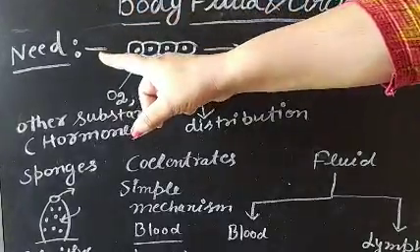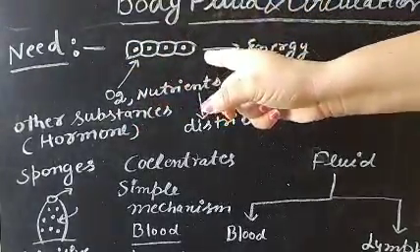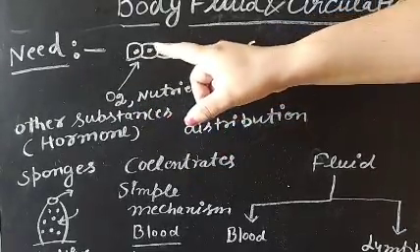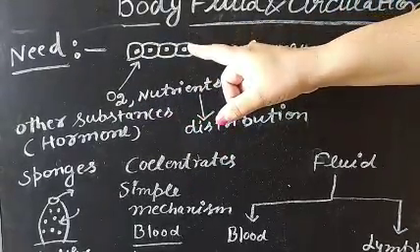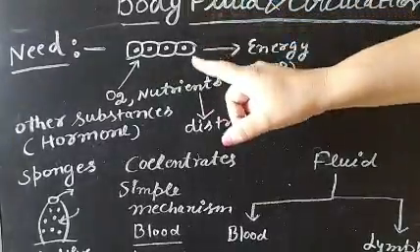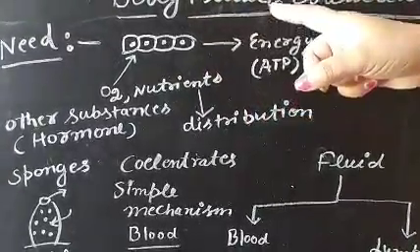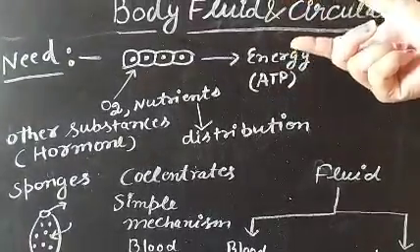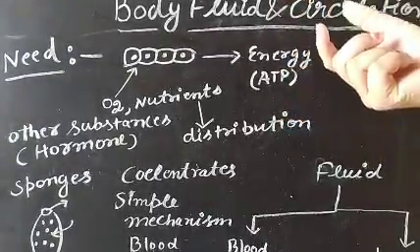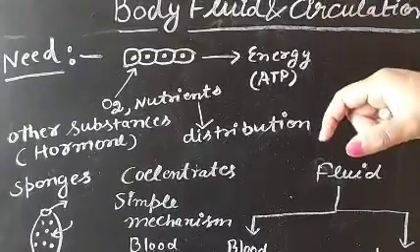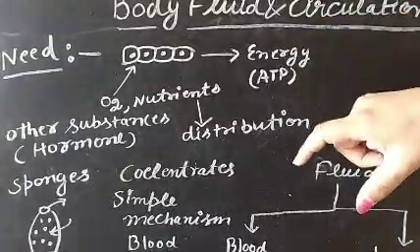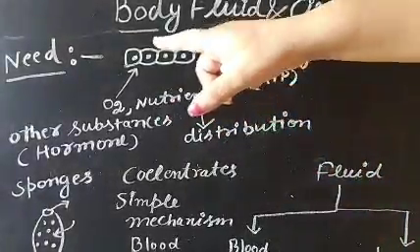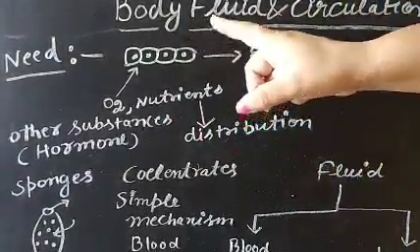Our body is made up of the smallest structural and functional unit of life, known as the cell, and a group of cells is known as a tissue. So there is also a requirement of the cell, like the human beings. Human beings require food to get energy, and where does this energy come from? This energy comes from the breakdown of the food, and where does this breakdown take place? This takes place inside the cell.